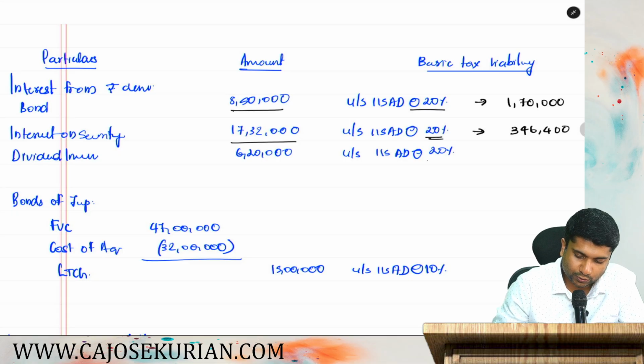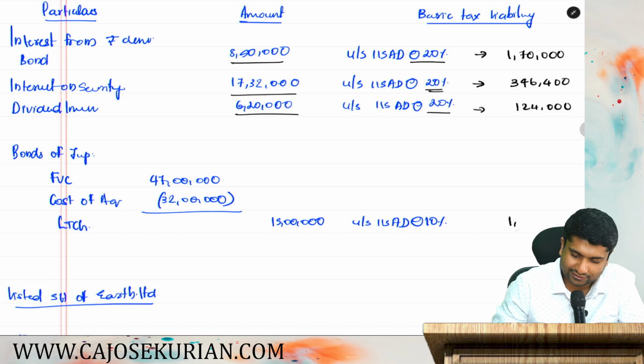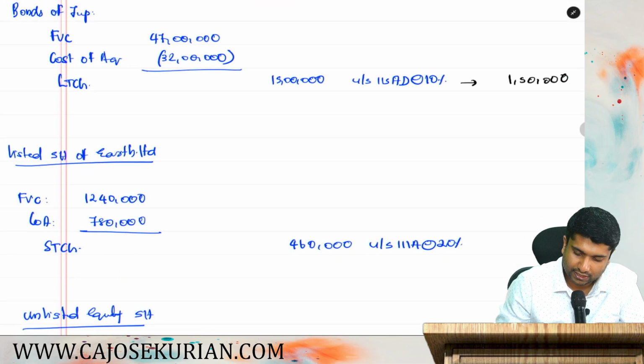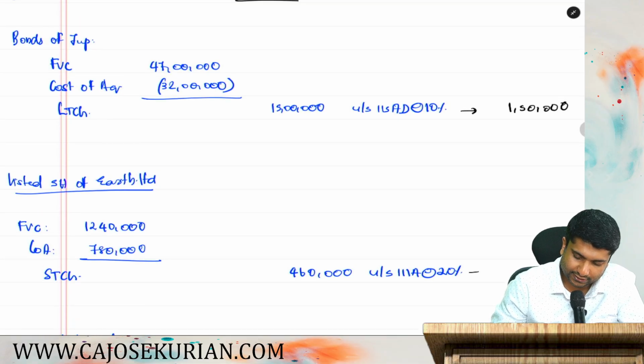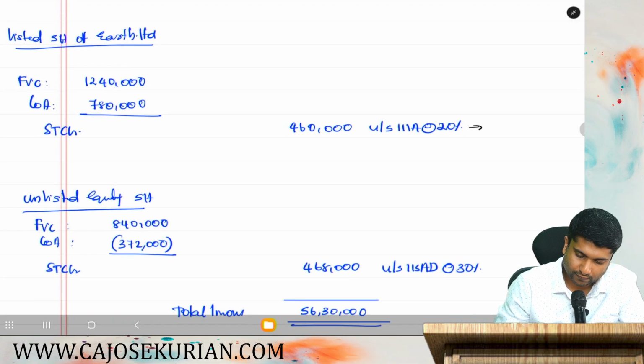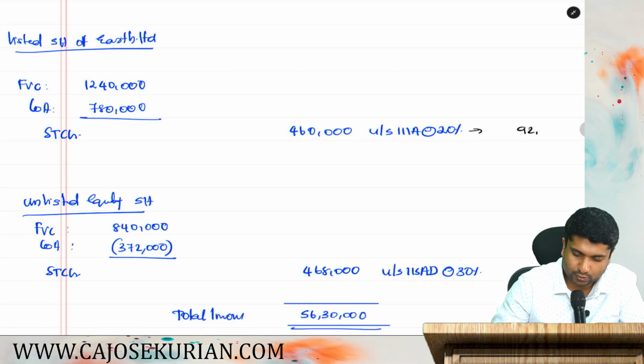Second one, how much is 20% on 17,32,000? 3,46,400. How much is 20% on 6,20,000? 1,24,000. How much is 10% on 15 lakh? 1,50,000. Then, how much is 20% on 4,60,000? 92,000.